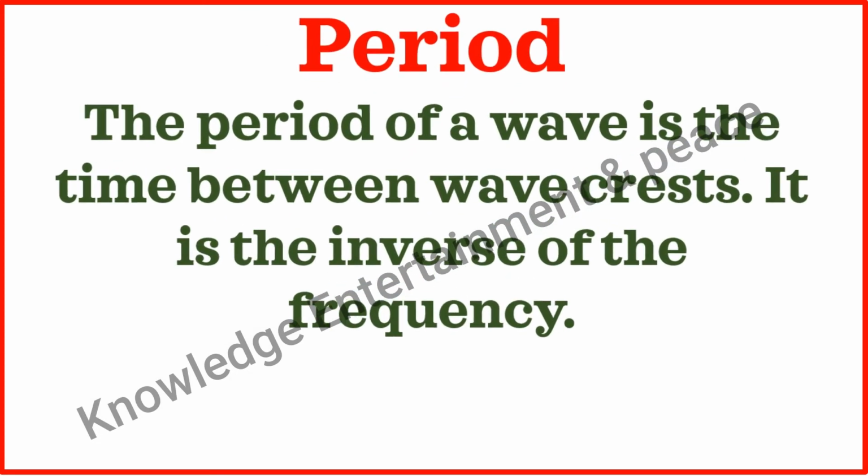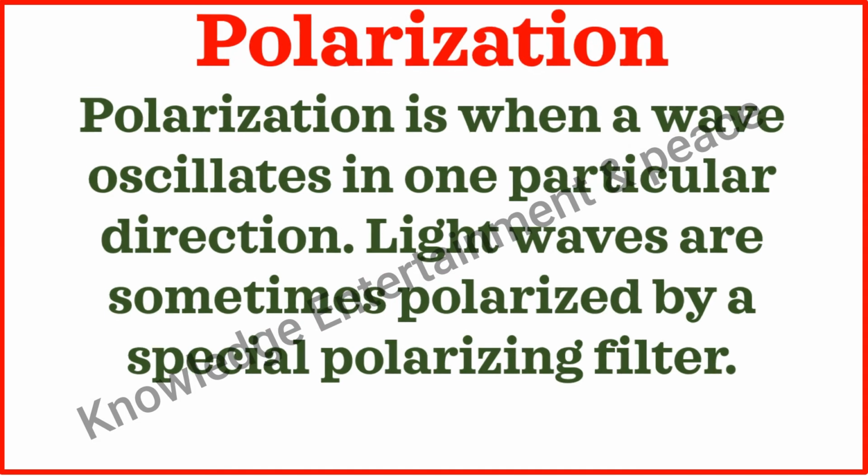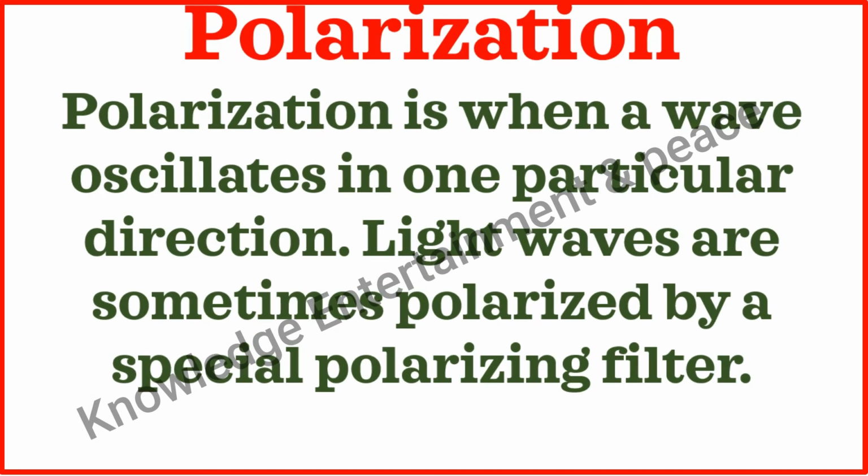Period. The period of a wave is the time between wave crests. It is the inverse of the frequency. Polarization. Polarization is when a wave oscillates in one particular direction. Light waves are sometimes polarized by a special polarizing filter.